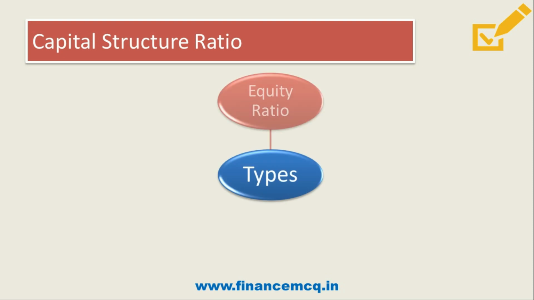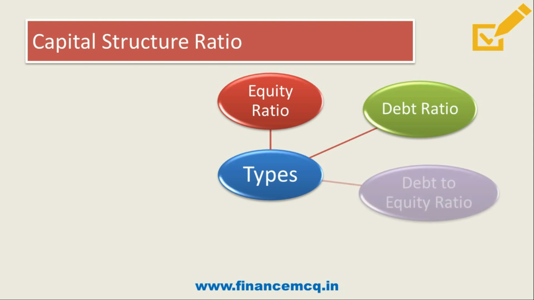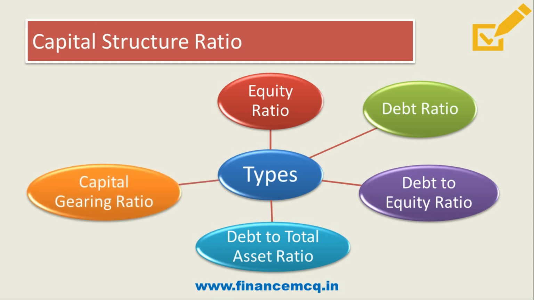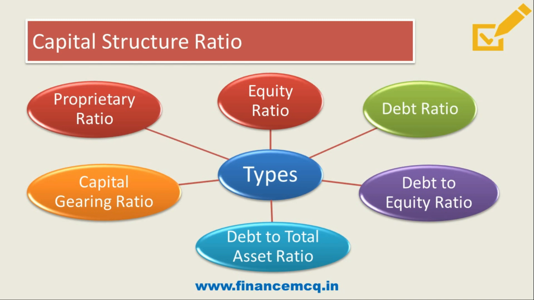The first type is equity ratio, then we have debt ratio, then debt to equity ratio, then we have debt to total assets ratio, then we have capital gearing ratio, and last we have proprietary ratio. So all these types of ratios are part of a capital structure ratio. So let's start discussing them one by one.